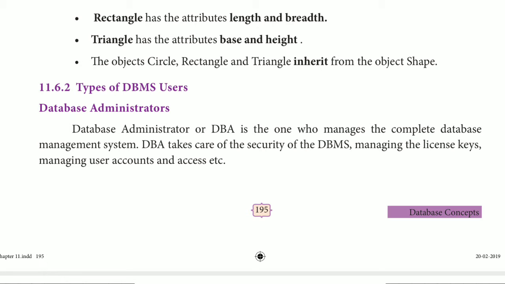The DBA takes care of the security of the DBMS, managing the license key, managing user accounts and access, etc. Who can access what data, who can access this software, and the security of this software, everything is handled by the DBA.